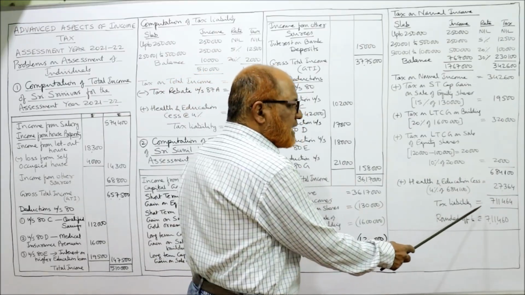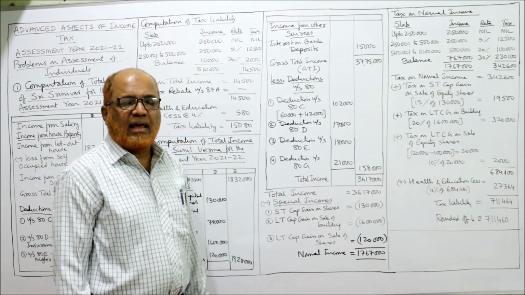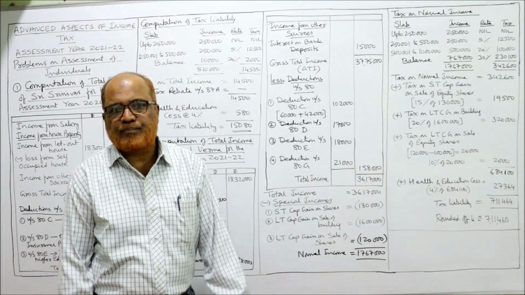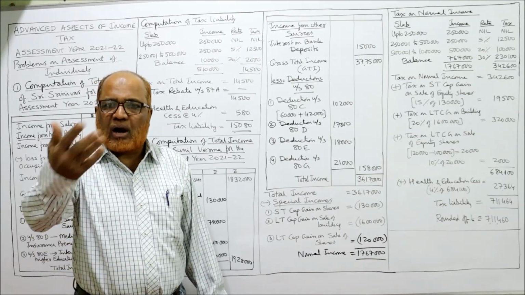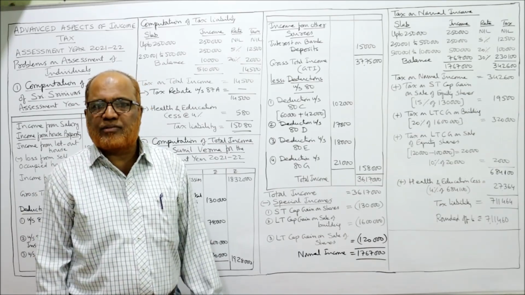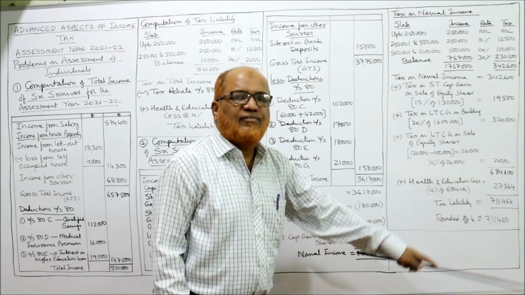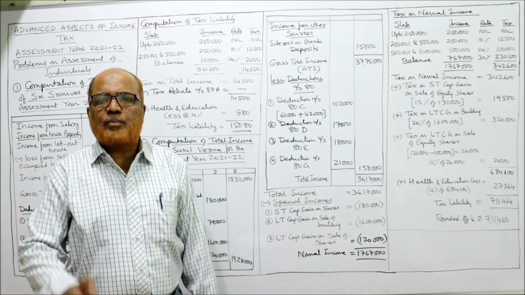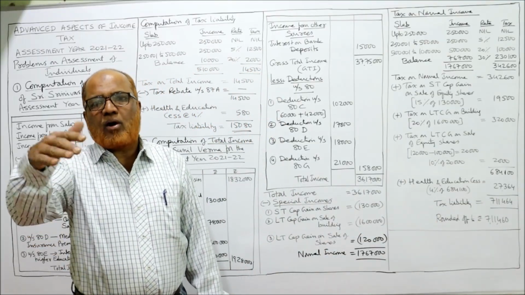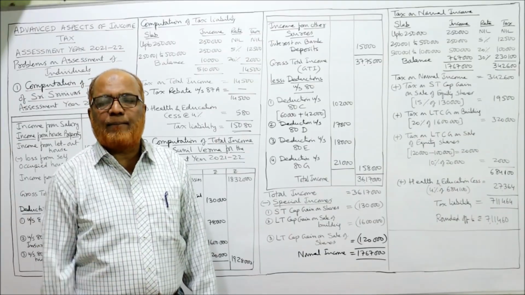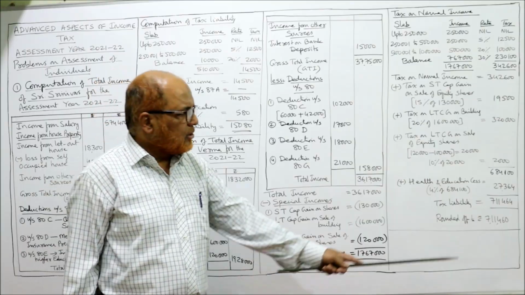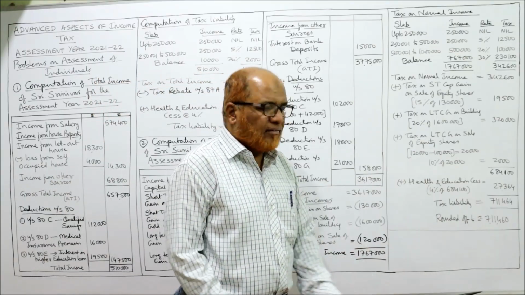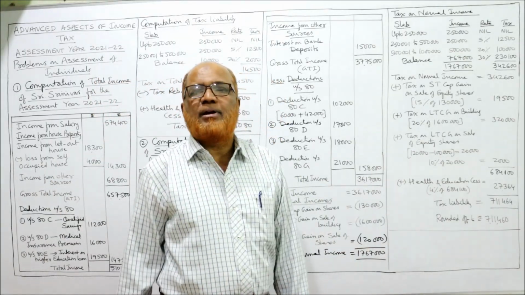Add up, tax liability is 7,11,464. 7,11,464 is rounded off to the nearest 10 rupees. Last you are having 64, so make it 60 rupees. If it is 5 rupees or more, then we would have taken 70. But less than 5 rupees, ignore 4 rupees. So 7,11,460 is the tax liability.